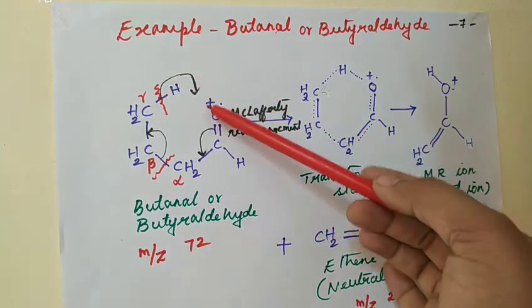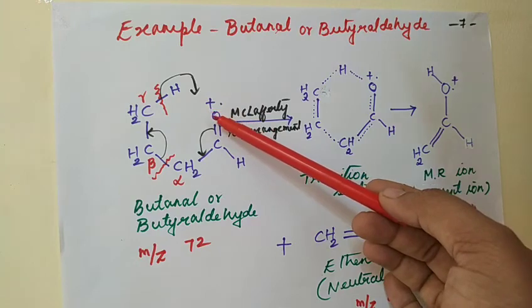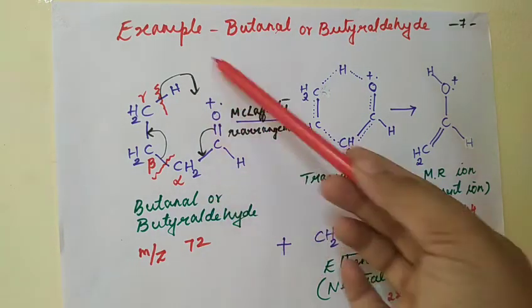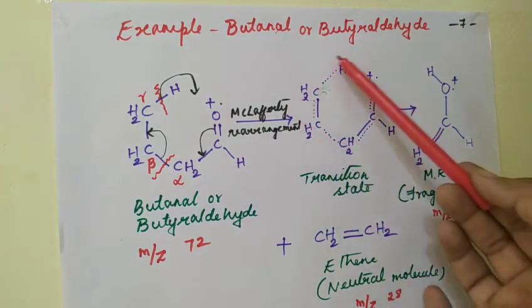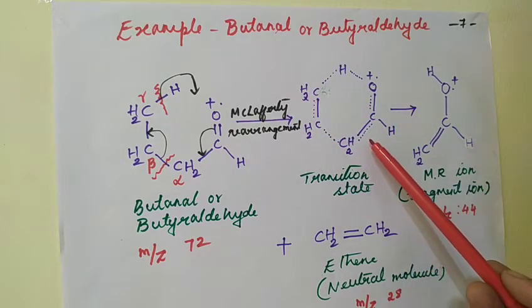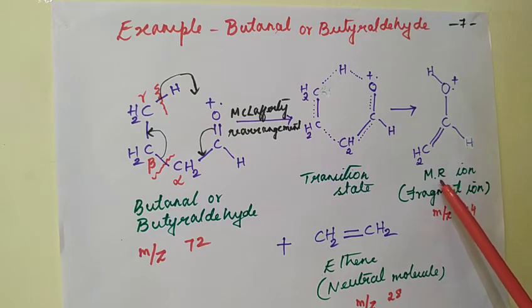It will move towards the carbonyl group and there is formation of a bond between the oxygen and the hydrogen. So this rearrangement occurs through a 6-membered transition state, and this undergoes fragmentation resulting in the MR ion.